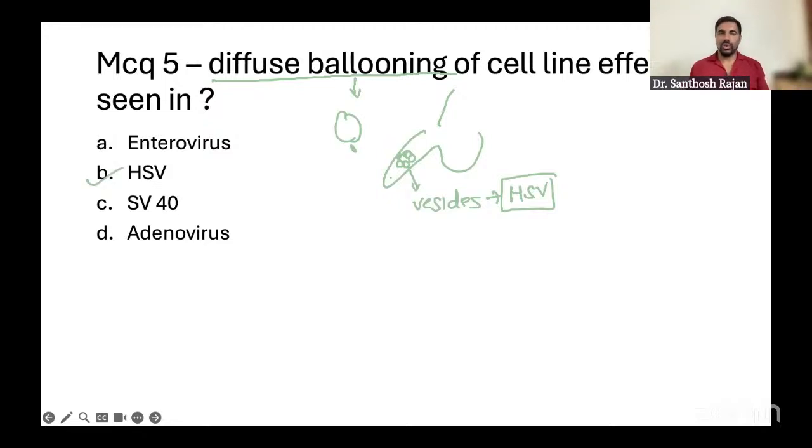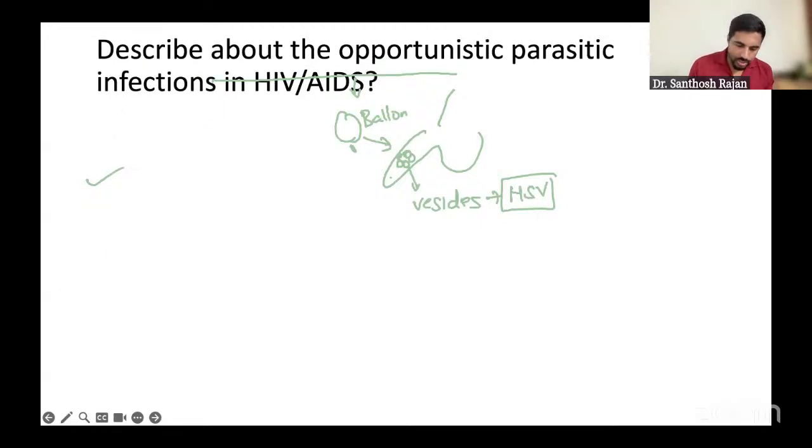Simple. This is one of the clues. So balloon is like a vesicle. So vesicle means HSV. So remember like that. Make a clue like that so you'll not forget. Okay, finish. Next.